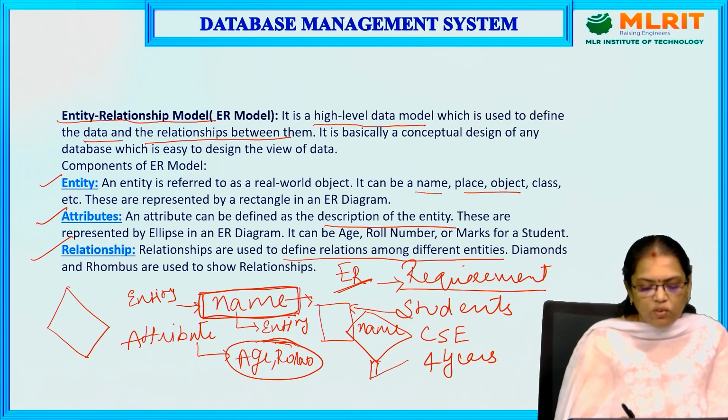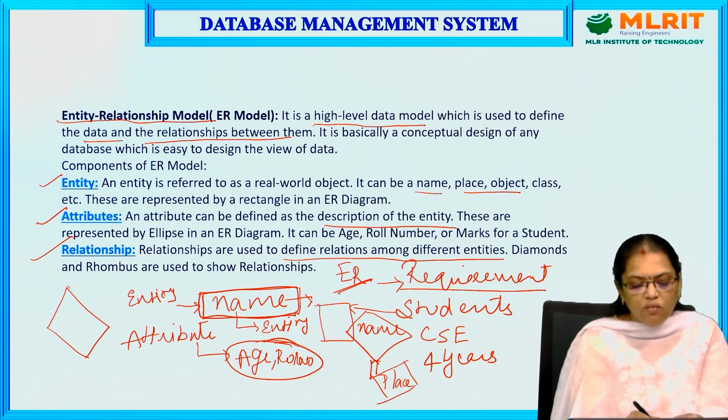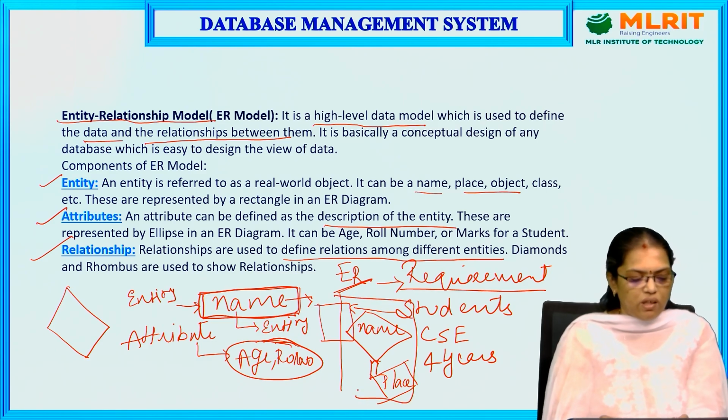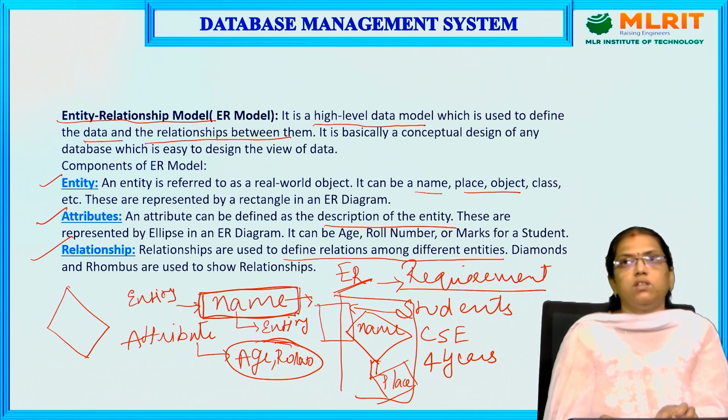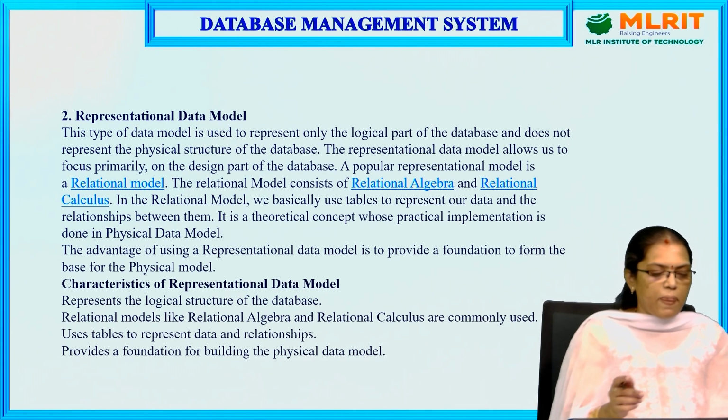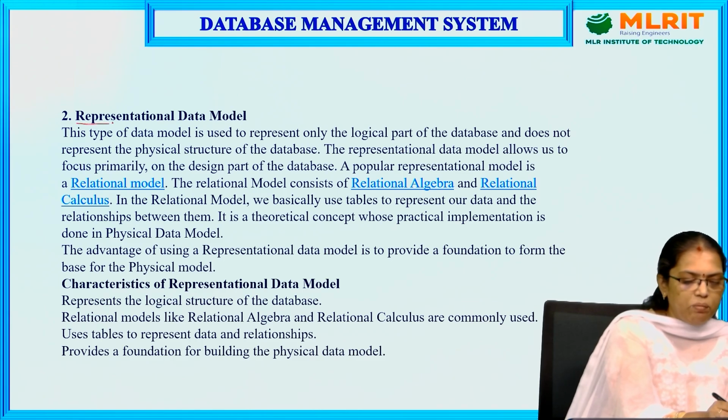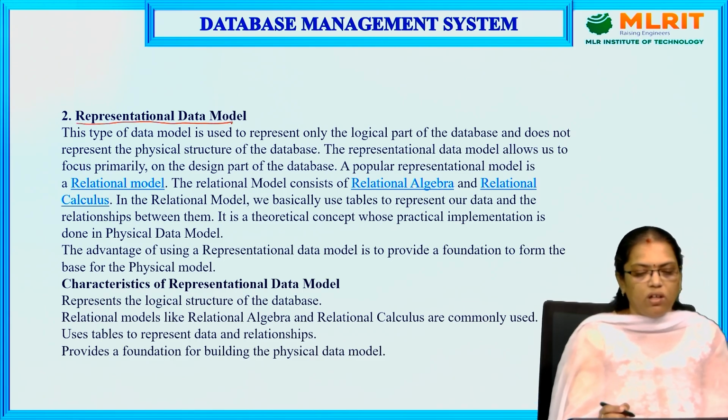After that, the place he is from. So the relationship of a student or a person will be displayed in this format. It is represented in a rhombus: the name of the person or student, and the place from where he came.